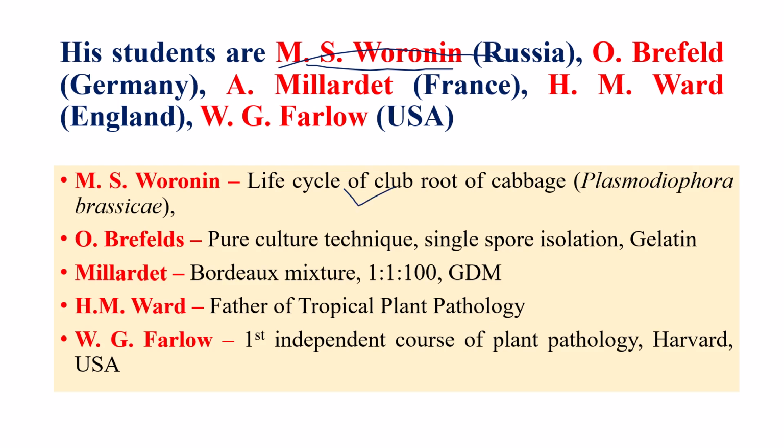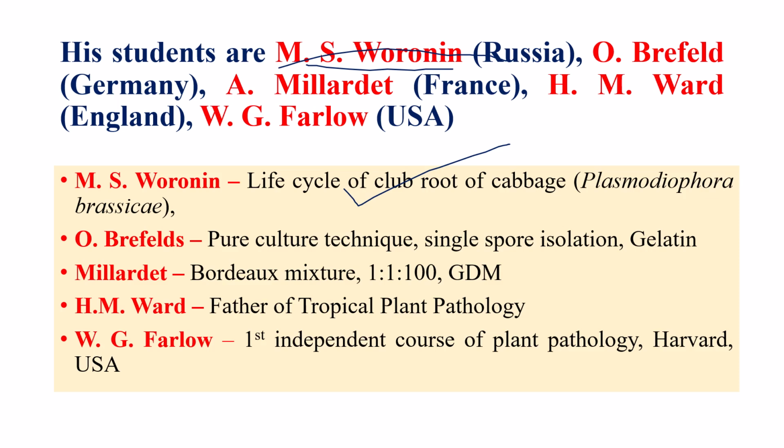MS Voronin discovered the life cycle of clubroot of cabbage. What is this clubroot? A very destructive and severe disease in cabbage or crucifers, which is caused by Plasmodiophora brassicae, which is a protozoal disease. The life cycle was discovered by MS Voronin. The life cycle of the clubroot pathogen produces two main kinds of symptoms. What are they? Hypertrophy and hyperplasia.